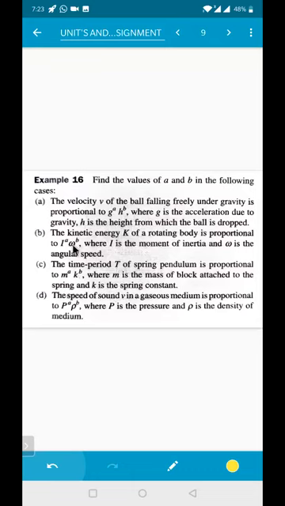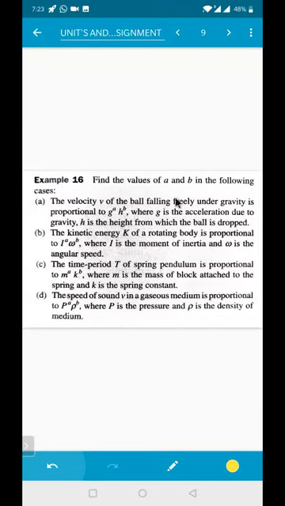Next one. The second one also I'll try to do. The third one you try to do on your own. Or else I'll try to do the fourth one. B and C, you take as homework. The speed of sound V in a gaseous medium is proportional to P to the power of A, rho to the power of B, where P is pressure and rho is the density of the medium.